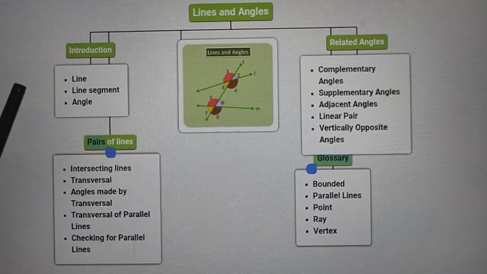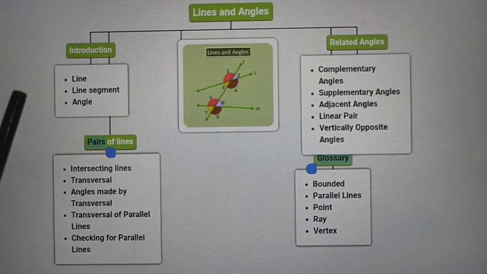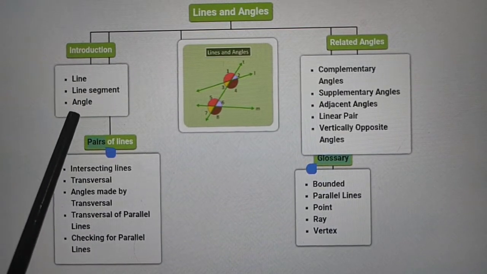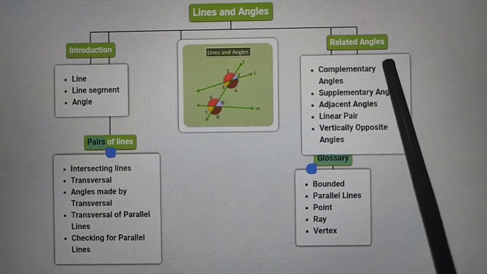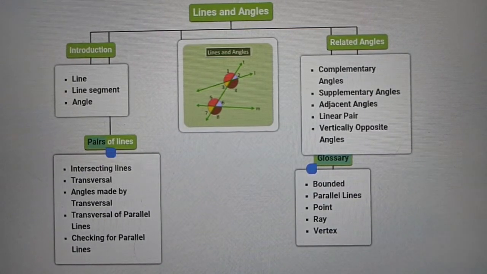So first of all we discuss line segments, their definition and basic properties, and after that angles and their basic properties, and after that related angles and their basic properties. After that we will discuss intersecting lines, then transversal lines. After that we discuss angles made by a transversal line.